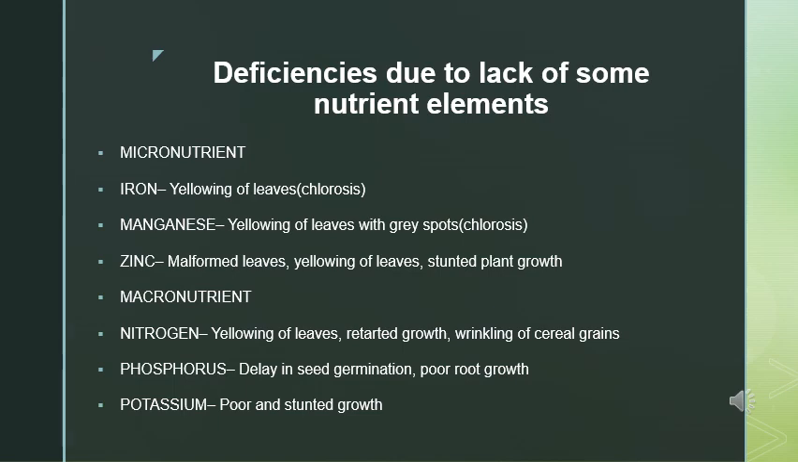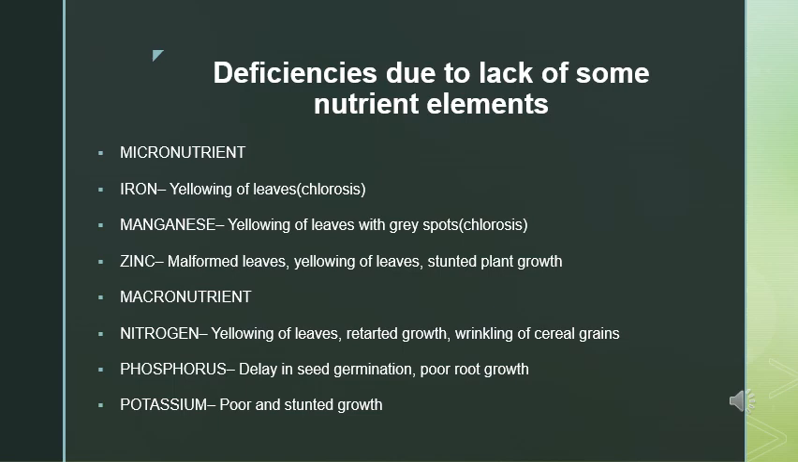Deficiency of iron can lead to yellowing of leaves. Similarly, the deficiency of manganese also can lead to yellowing of leaves with gray spots. Deficiency of zinc can lead to malformed leaves, yellowing of leaves, and stunted plant growth. Let's discuss some of the macronutrients now.